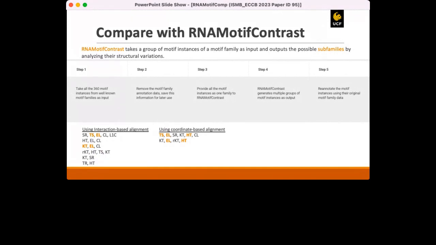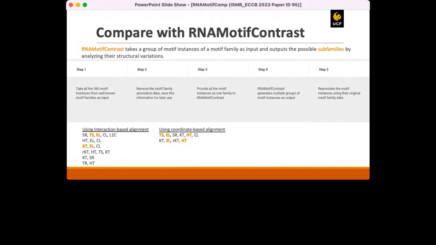Why did RNAMotifComp not claim the other families as similar, although they are in similar families based on RNA-motif contrast? The reason is they did not have a significant number of participating instances to claim the families as similar. Like the threshold we have set, like 20% or 30%, that didn't meet that criteria. So although they have similar instances, that doesn't pass the threshold. That's why RNAMotifComp did not predict them as a similar motif family.